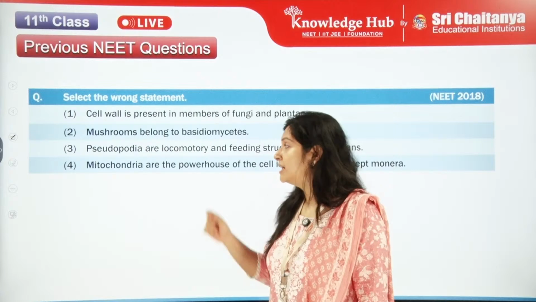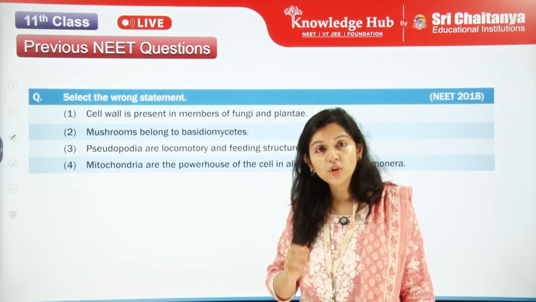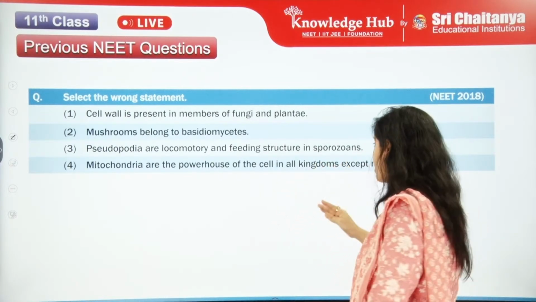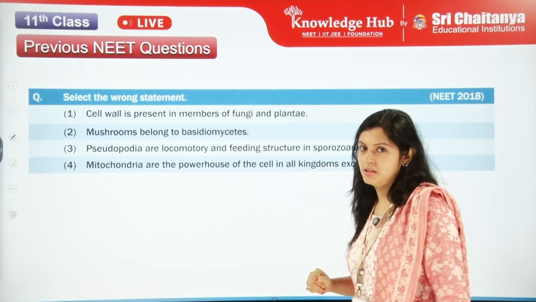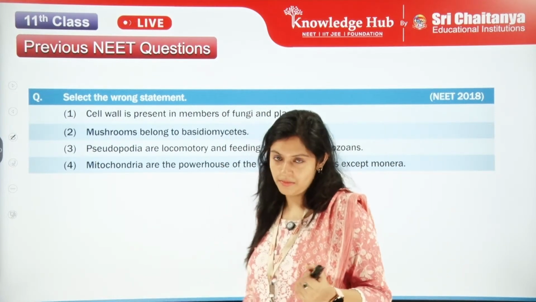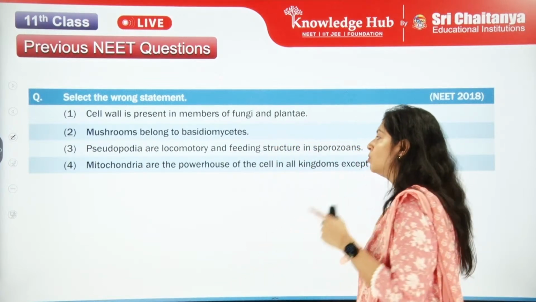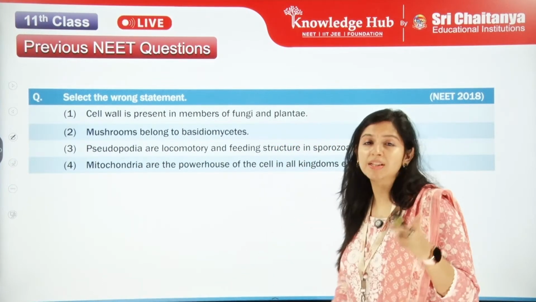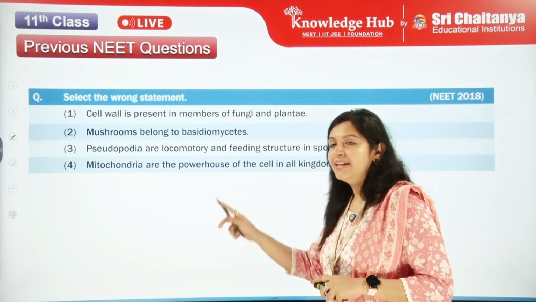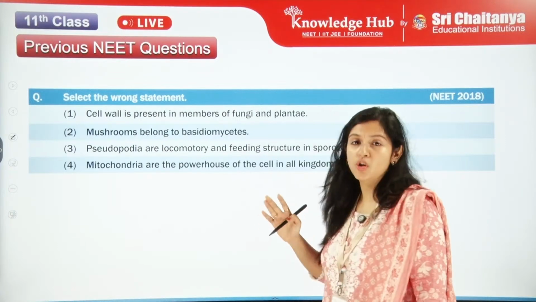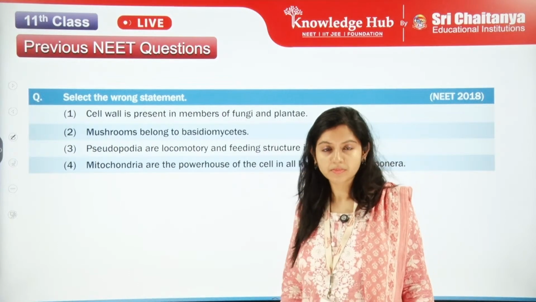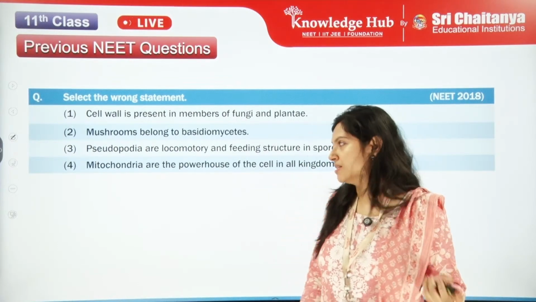After this, pseudopodia. Pseudopodia are locomotory and feeding structures in the sporozoans. So this is a question from the kingdom Protista. Pseudopodia are locomotory and feeding structures in sporozoans. Is it true or false? Next is mitochondria are the powerhouse of the cell in all kingdoms except Monera. Now, let's look at the answer.